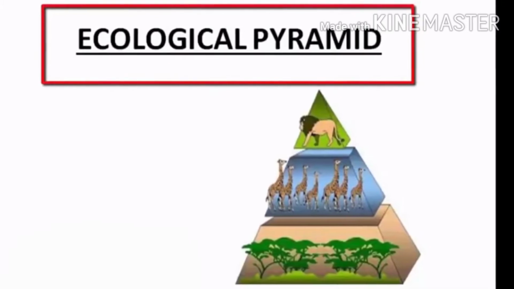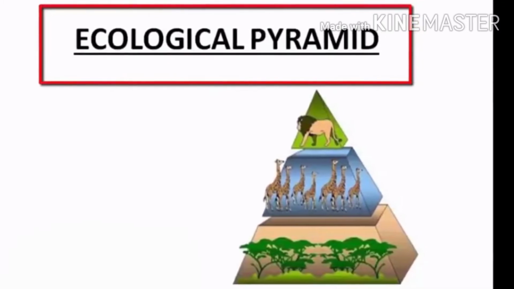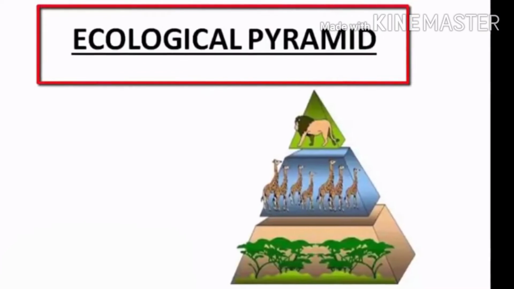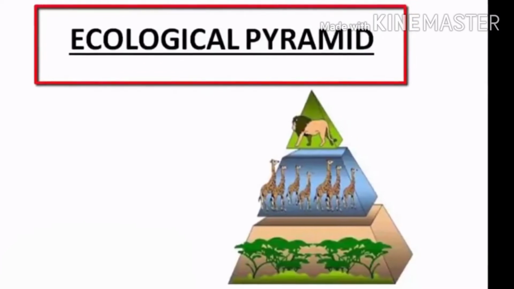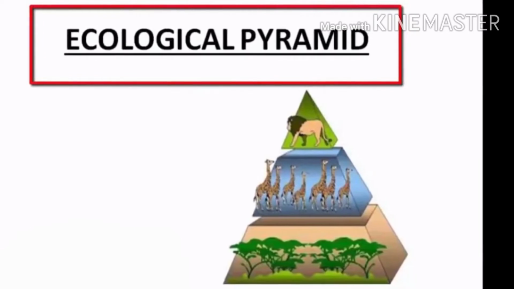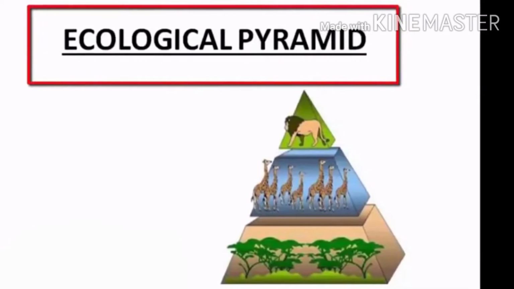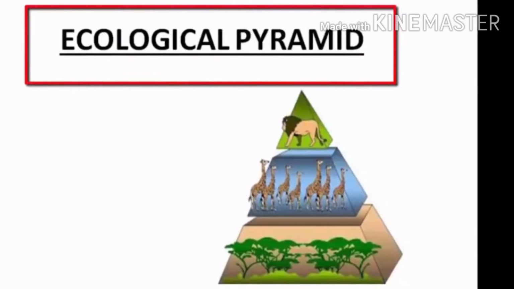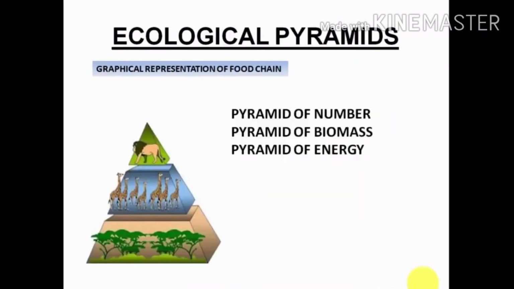So let's see how many kinds of ecological pyramid we have. That is, in how many ways can we represent any food chain in the form of pyramids. We discuss three kinds of pyramids. The first is the pyramid of numbers. So what is the pyramid of numbers? This represents the number of organisms, the consumers or the producers, in every level.